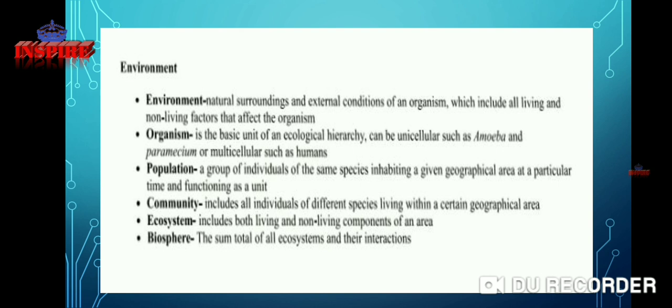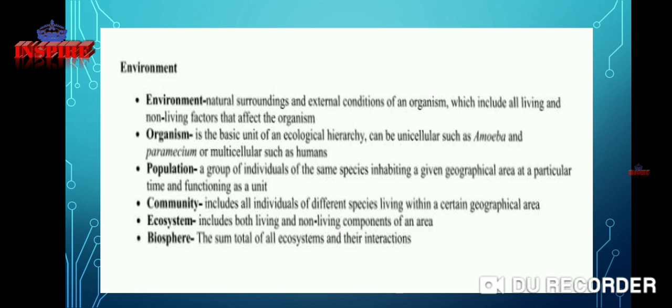Environment. Environment means the natural surroundings and external conditions of an organism, which include all living and non-living factors that affect the organism. This is called the environment. For example, the trees, human beings and animals around us are all part of the environment.